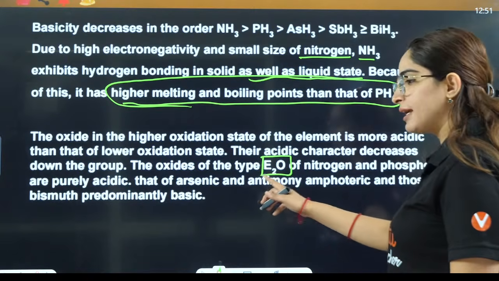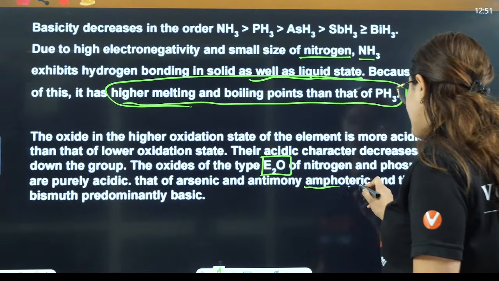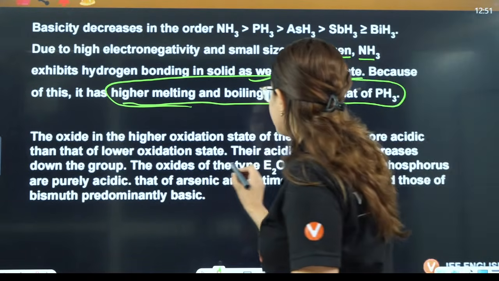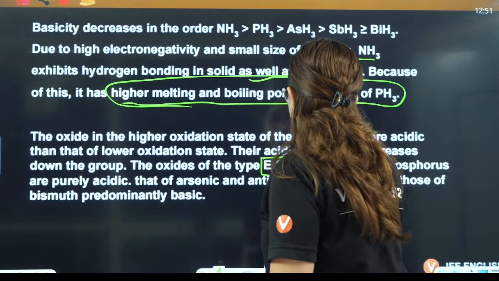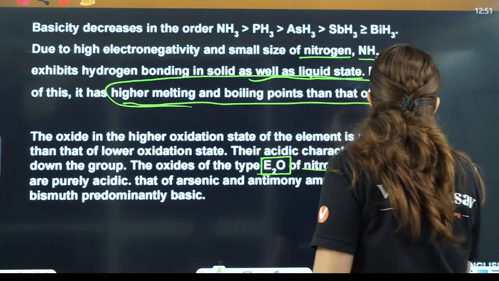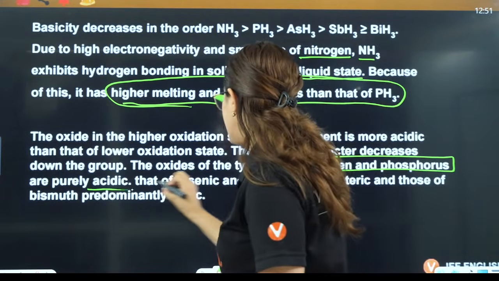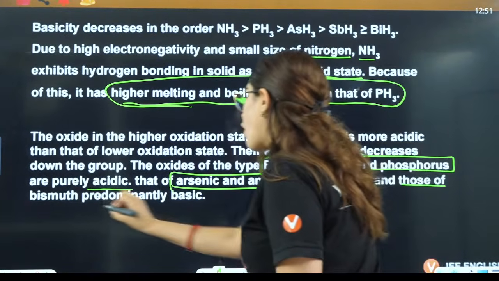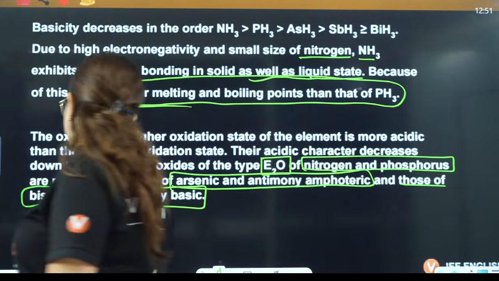Those of arsenic and antimony are amphoteric, and those of bismuth are predominantly basic. So this is about the oxides: nitrogen and phosphorus are acidic, arsenic and antimony are amphoteric, and bismuth is predominantly basic in nature.